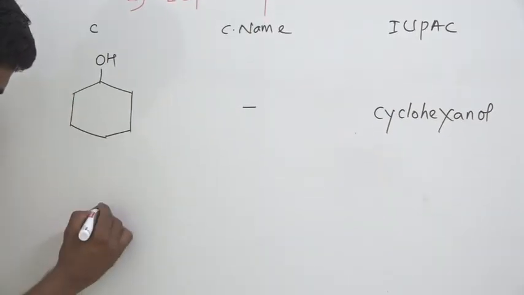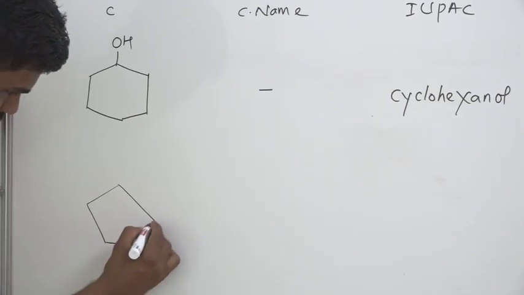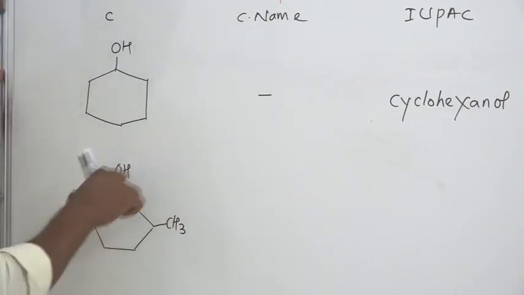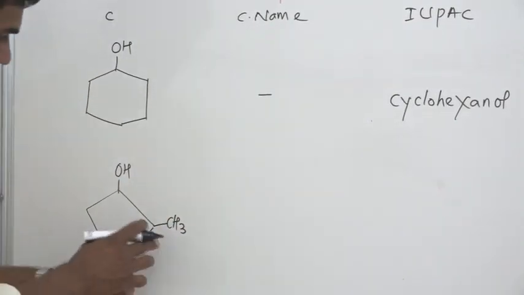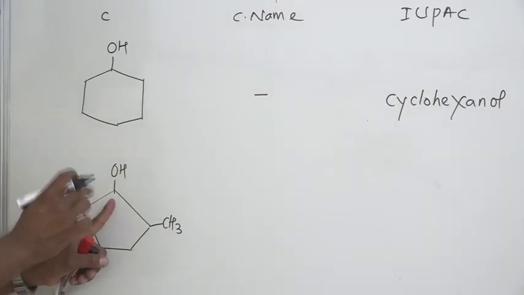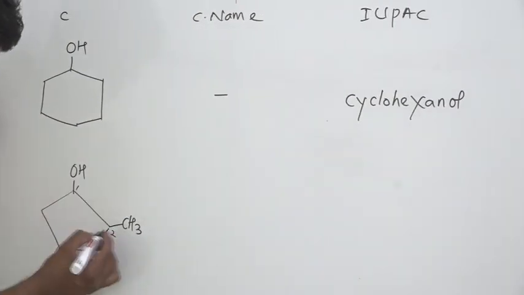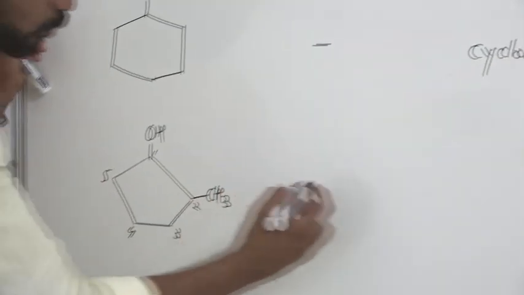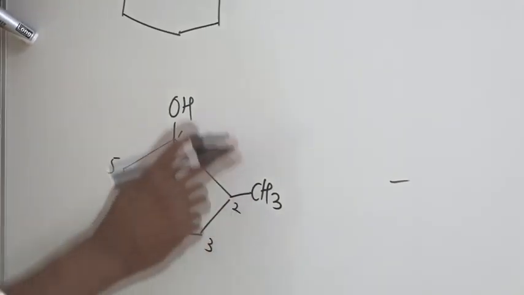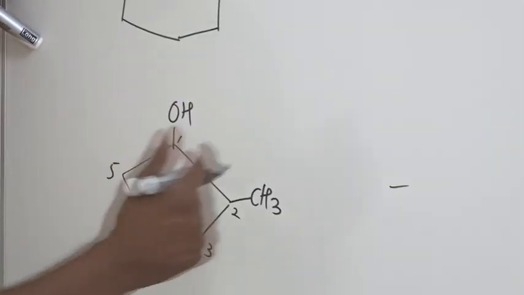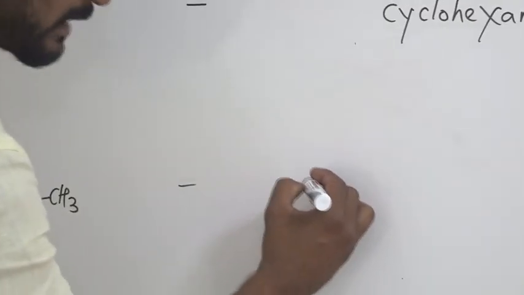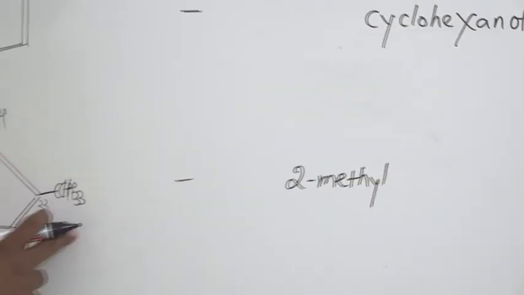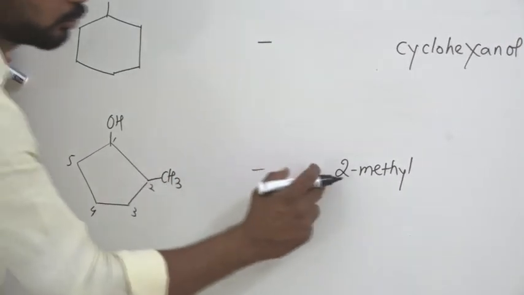Let us go for another compound, with OH and then CH3. In this compound we have one substituent, right? So we have to give the numbering from the carbon having the functional group. Therefore 1, 2, 3, 4, and then 5, right? The substituent is present on the second position with respect to the functional group. Therefore you have to give the substituent as a prefix, 2-methyl, because the substituent is a methyl group and it is present on the second position. 2-methyl, right?